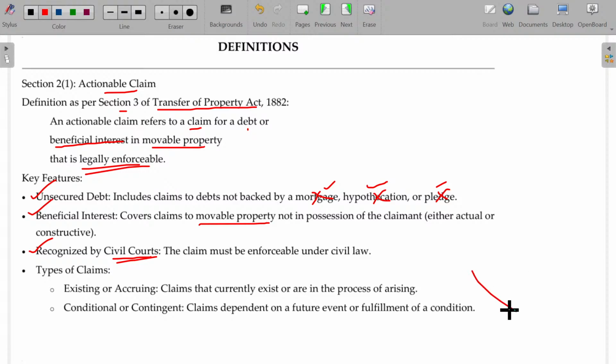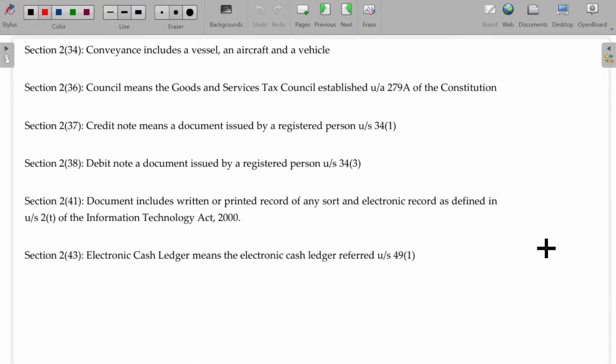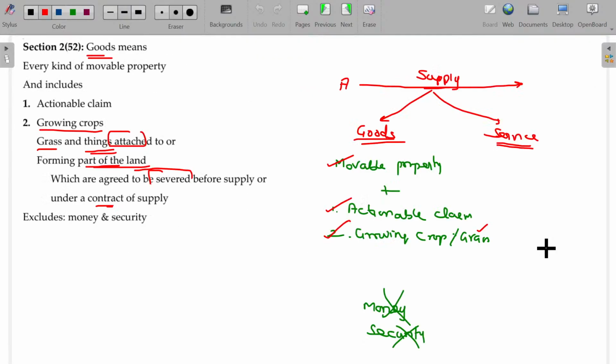And the lottery also forms part of actionable claim. Hope you'll now be able to understand. So the actionable claim is also goods. Clear? It excludes money and security.